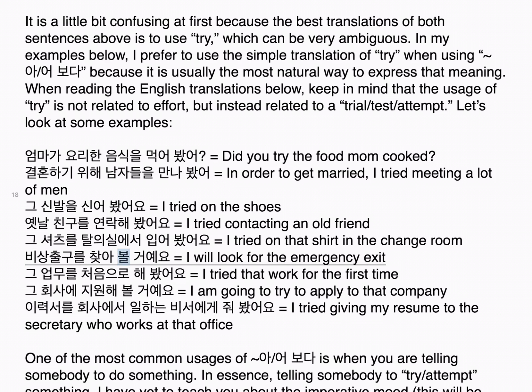비상 출구를 찾아볼 거예요 equals I will look for the emergency exit. 그 업무를 처음으로 해봤어요 equals I tried that work for the first time. 그 회사에 지원해 볼 거예요 equals I am going to try to apply to the company. 이력서를 회사에서 일하는 비서에게 줘봤어요 equals I tried giving my resume to the secretary who works at that office.